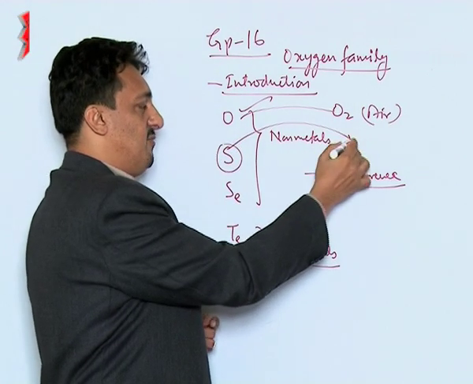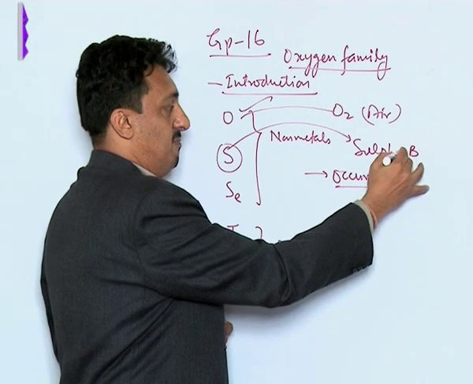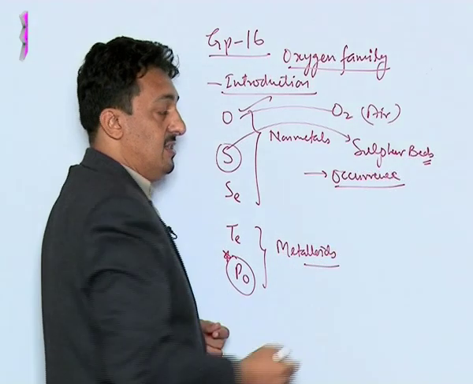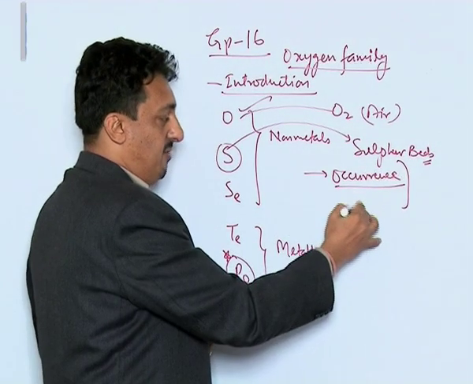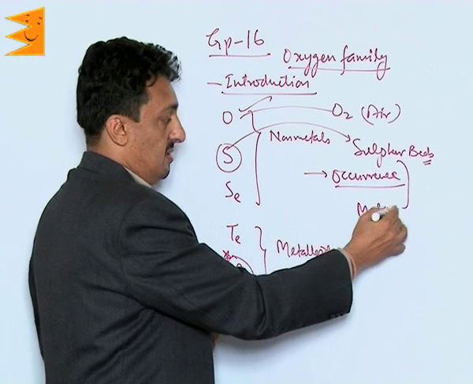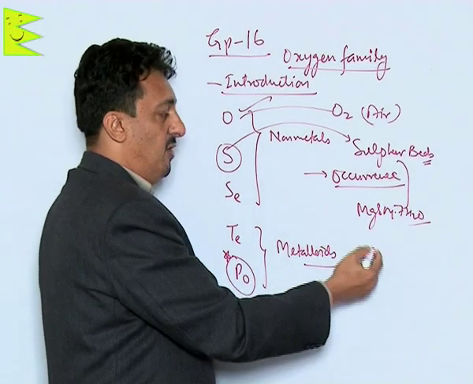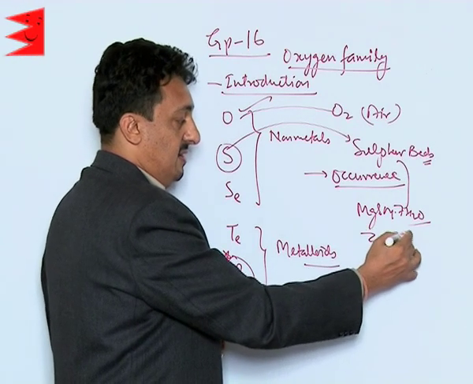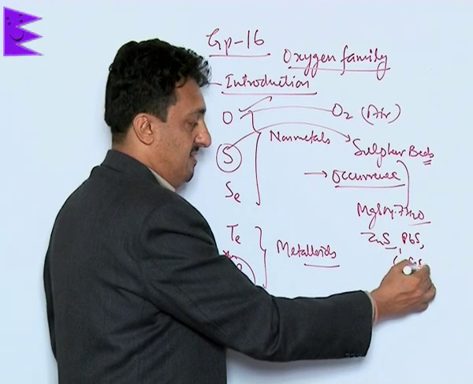Sulfur exists in the form of sulfur beds and also in combined state in the form of a number of sulfates, like Epsom salt and other sulfate salts, or in the form of sulfide ores like zinc sulfide, lead sulfide, copper sulfide, copper pyrites, etc.